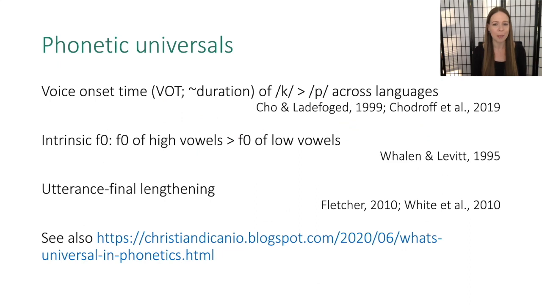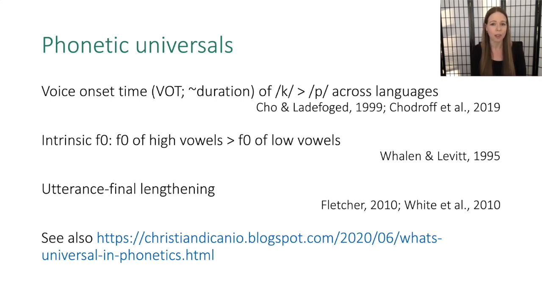So there has been some research on universals in phonetic variation. Most famously is voice onset time, VOT. It's been found that the VOT, which is approximately the duration of a stop consonant, so the VOT of K tends to be longer than the corresponding VOT of P. Within a speaker, within a language, whichever pair of means you're comparing, there tends to be this ordinal relationship. We'll actually be looking at that a little bit more today.